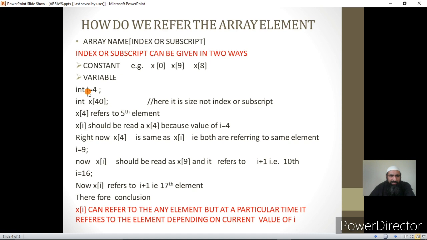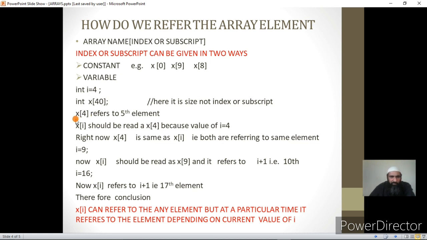The indication of an array is that immediately after the array name there should be a size in the brackets, and this is size when we give it in a declarative statement. Index is when we give it outside the declarative statement, that is somewhere else. When you give this number in the declarative statement, it will be size, but when you give this number in some other statement, it will be taken as index or subscript.